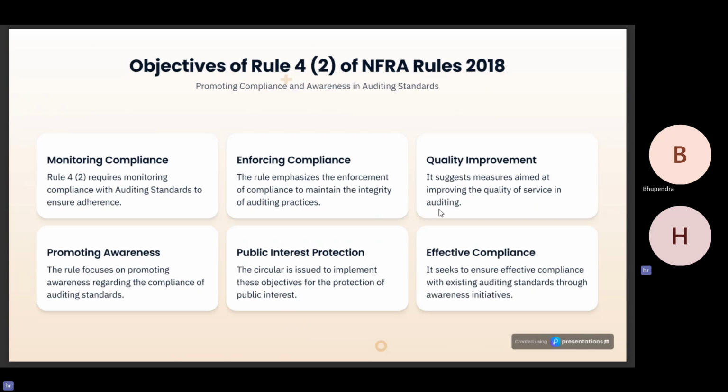The rule focuses on promoting awareness regarding the compliance of auditing standards. Public interest protection. The circular is issued to implement these objectives for the protection of public interest. Effective compliance. It seeks to ensure effective compliance with existing auditing standards through awareness initiatives.